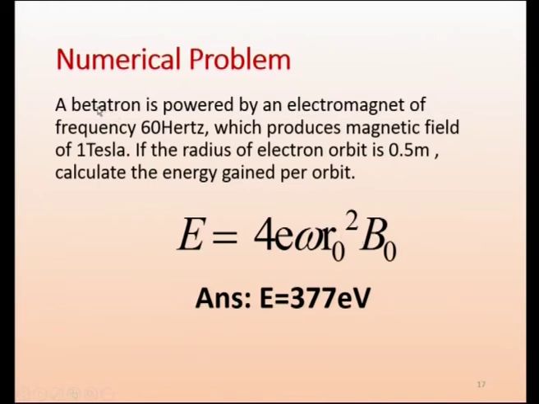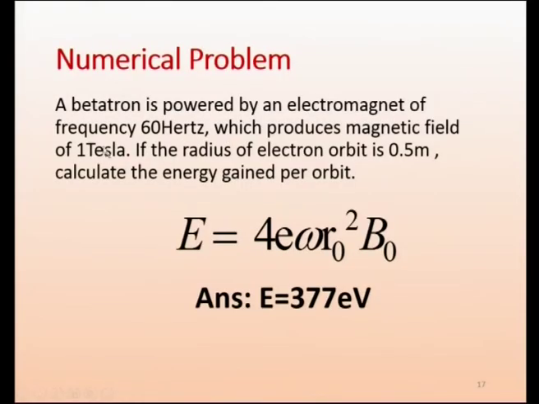Now we have a numerical problem. A betatron is powered by an electromagnet of frequency 60 hertz. 60 hertz is very slow, because in that one quarter it has to make a large number of revolutions, and then in that one quarter it will get energized. So, you have to see how many times it will rotate. This is for energy of one orbit into number of orbits that you have to see.